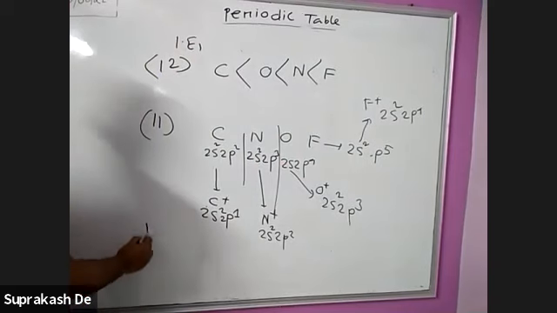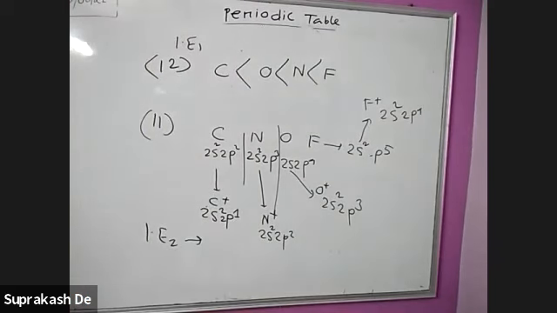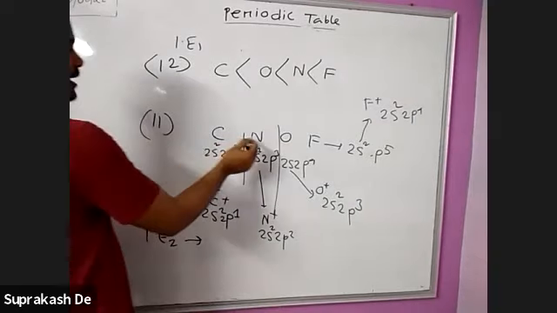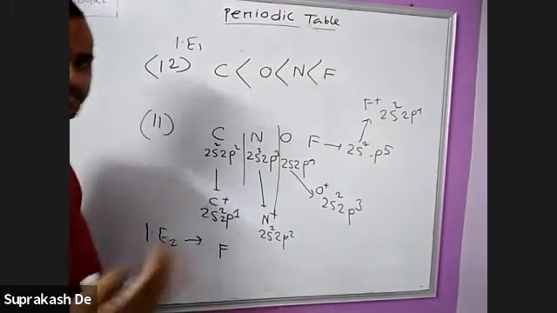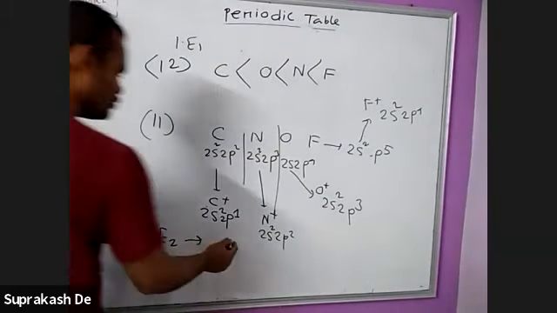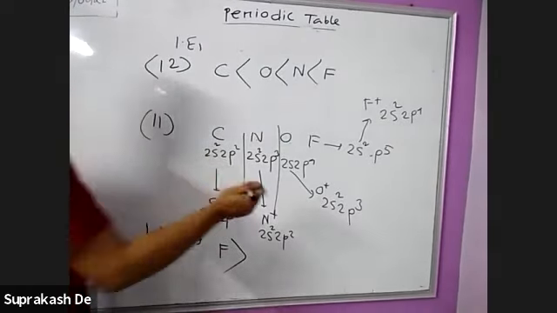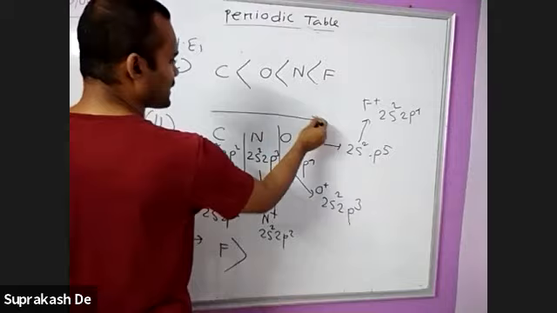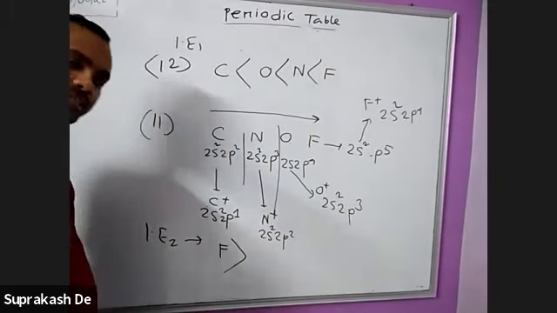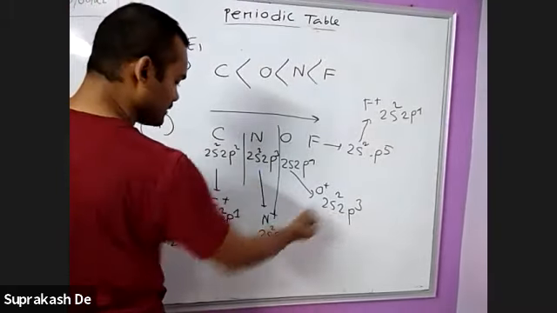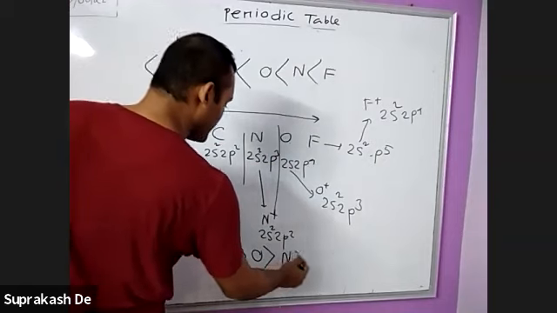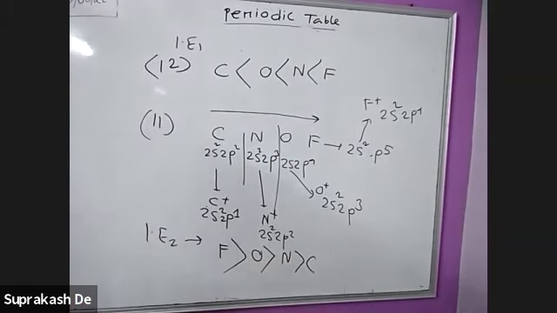Now we arrange them according to the second IE. What order will we get? Normally, carbon, nitrogen, oxygen, fluorine, so fluorine is the highest. Normally this is expected. Now you compare, because left to right increases: first, second, third, everything in the same order. Now you think that oxygen has become half-filled, so then oxygen, then nitrogen, and then carbon. Clear to you?